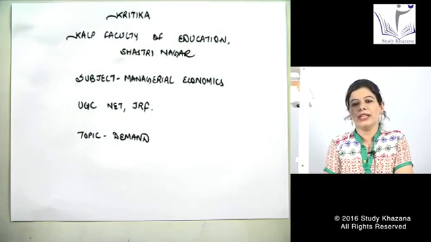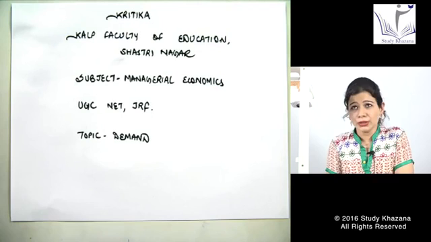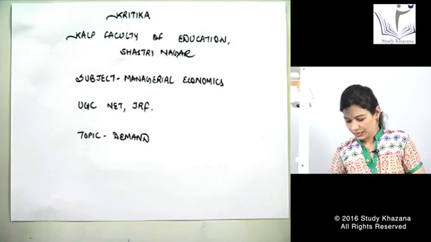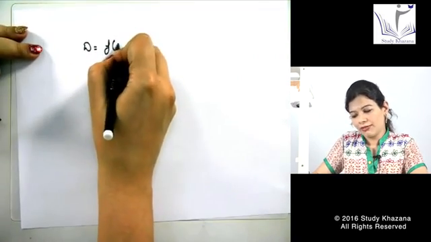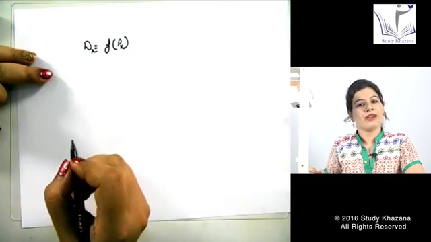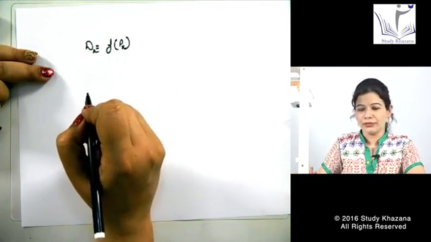So these three components make our demand possible. Fine. Now, according to the definition, demand is the quantity of a commodity which the consumers are able and willing to buy at various possible prices during a time period. Generally we say demand is a function of price. If we are talking about demand for commodity X, that means it is a function of the price of that commodity itself. That means it is entirely dependent upon the price of that commodity.